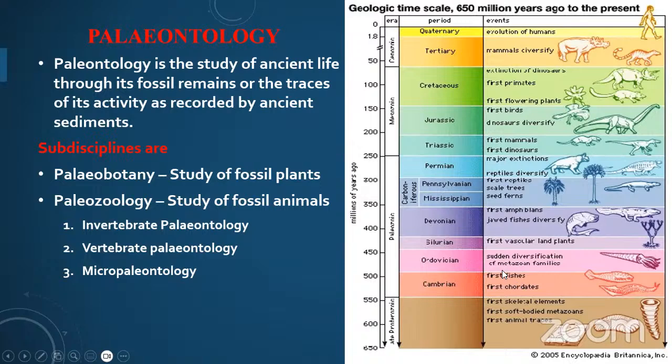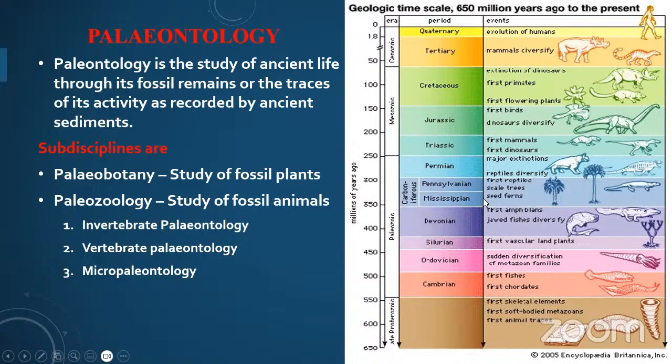After that, in the Ordovician, sudden diversification of metazoan families, and then the first vascular land plants, as you can observe here. After that, the first amphibians and jawed fishes diversify in the Devonian period of the Paleozoic era.